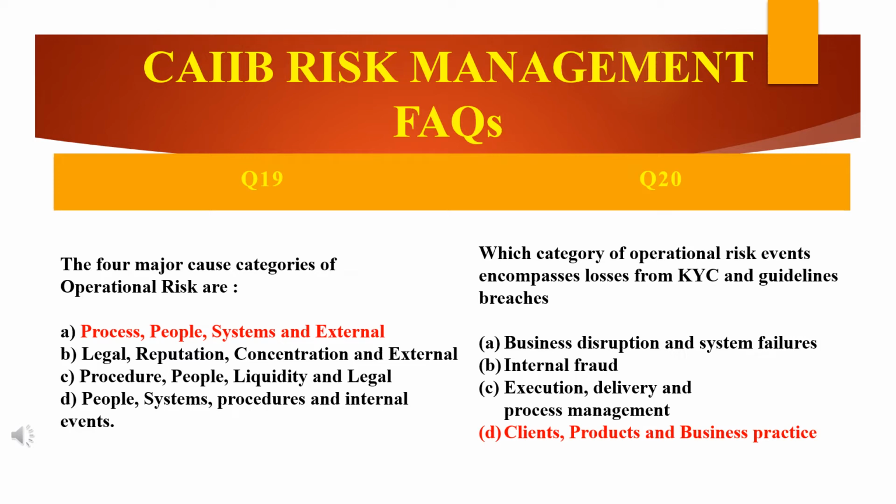As they have given four options, the first option is process, people, systems and external. The second option is legal, reputation, concentration and external. The third is procedure, people, liquidity and legal. I am going a little bit fast, you just have a look.